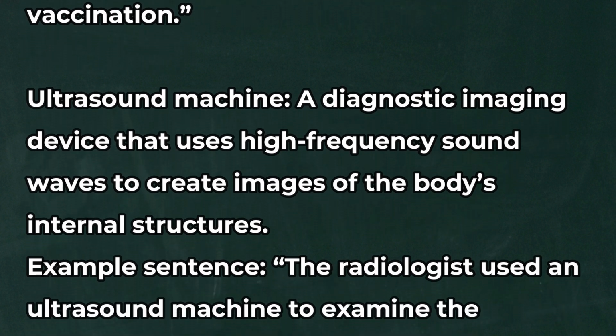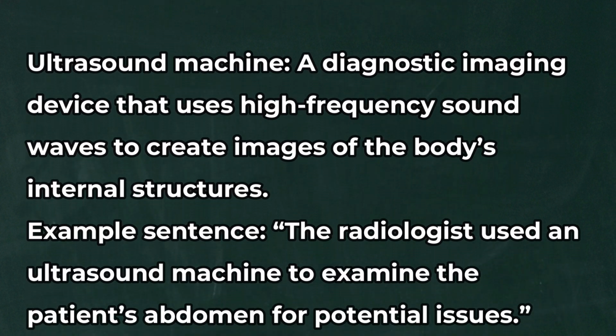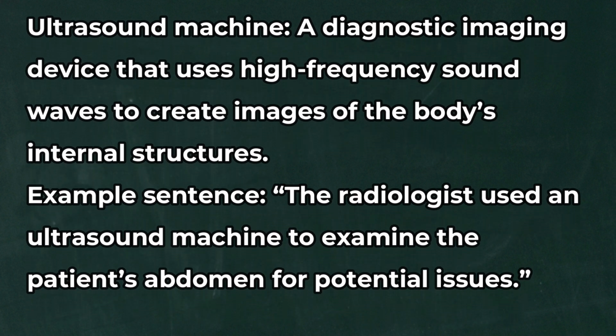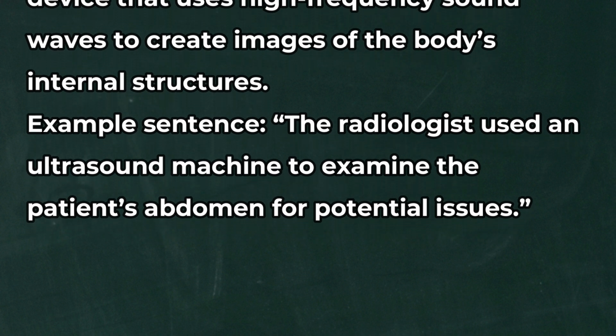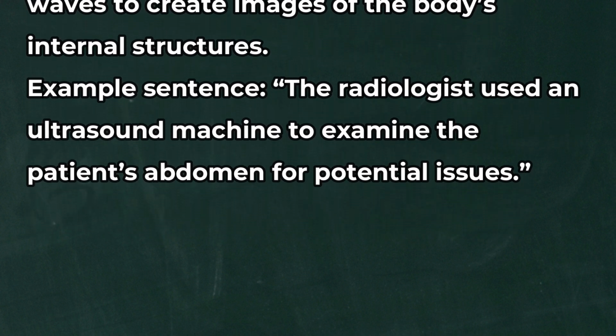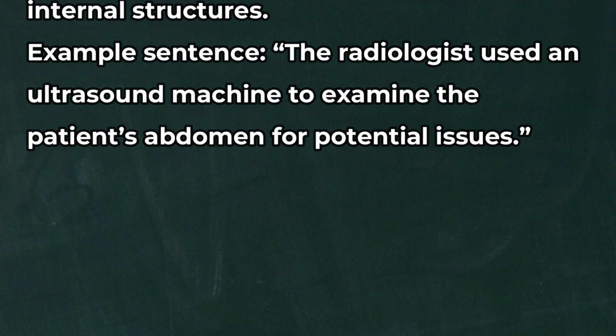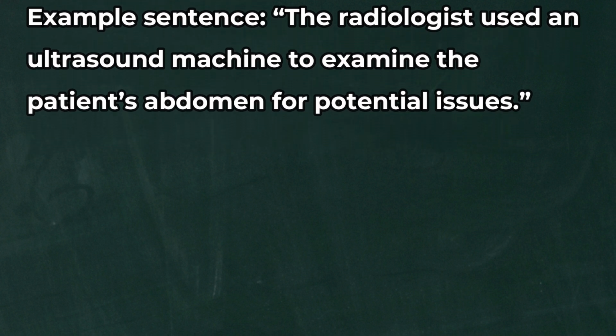Ultrasound machine. A diagnostic imaging device that uses high-frequency sound waves to create images of the body's internal structures. Example sentence. The radiologist used an ultrasound machine to examine the patient's abdomen for potential issues.